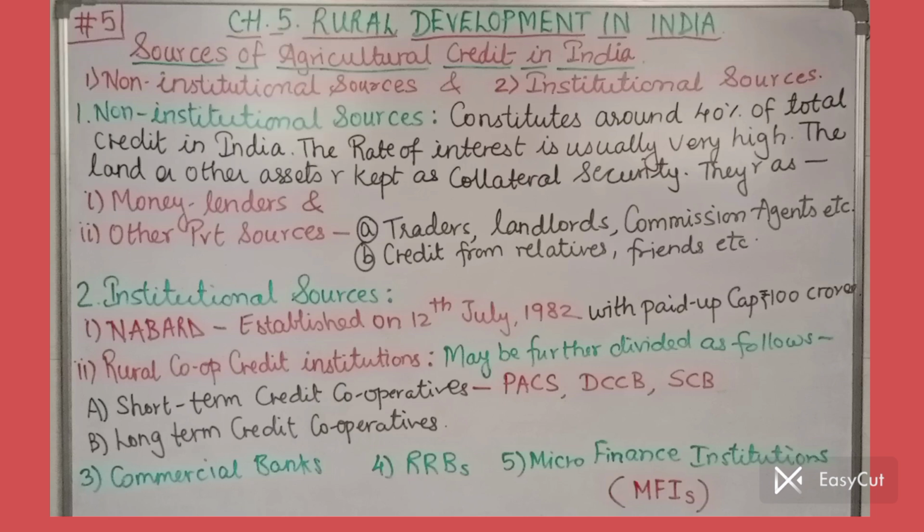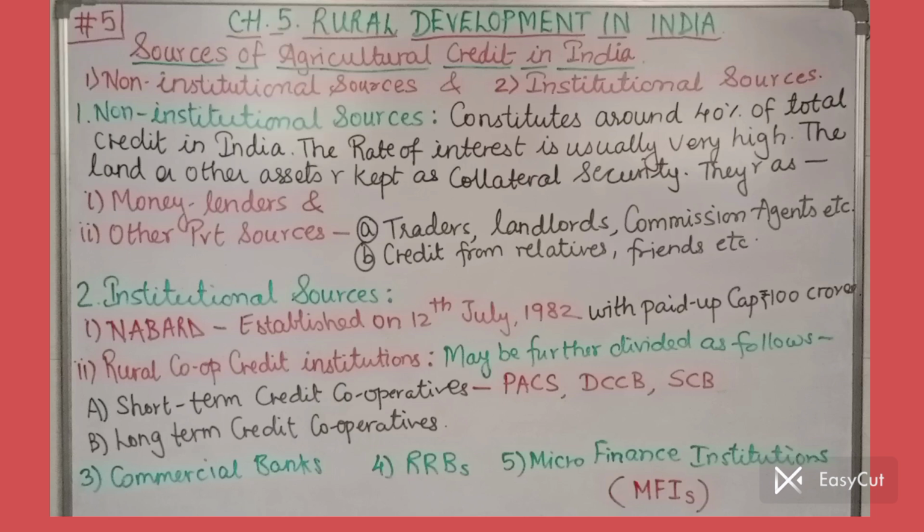These institutions become necessary because the very small and very poor farmers are unable to approach banks for credit. Considering them, the government is managing these MFIs so that the very poor rural population, who are unable to get banking facilities, can obtain loans from microfinance institutions.